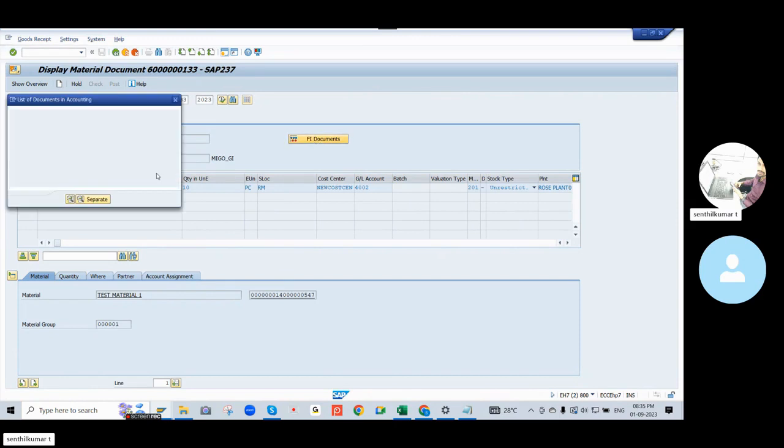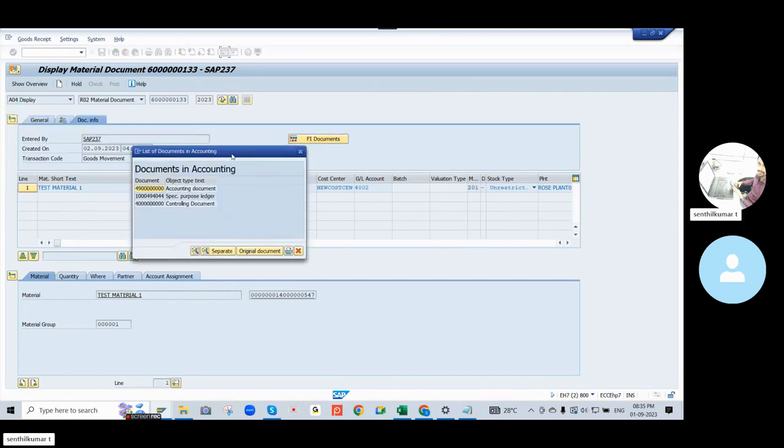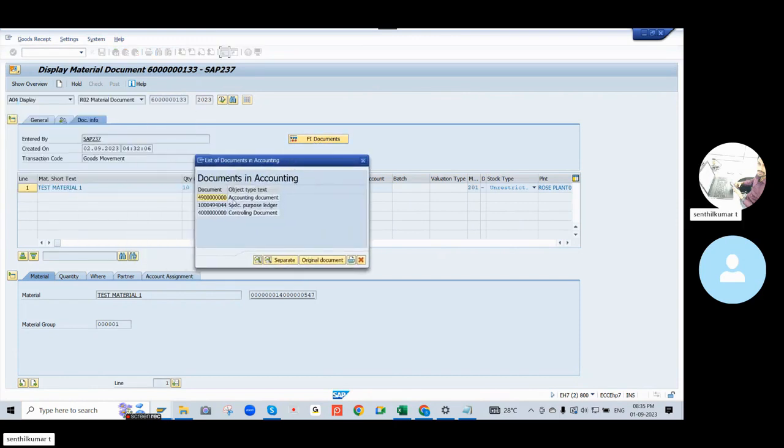Okay, you can see. Now, whenever you issue, that accounting document will be generated, a finance document will be generated. But whenever we are receiving the material, there is no accounting document. When you are issuing to any requirement, cost, internal assembly, internal production or internal requirement, they consume the material for a requirement. So at that time the accounting entry will happen.